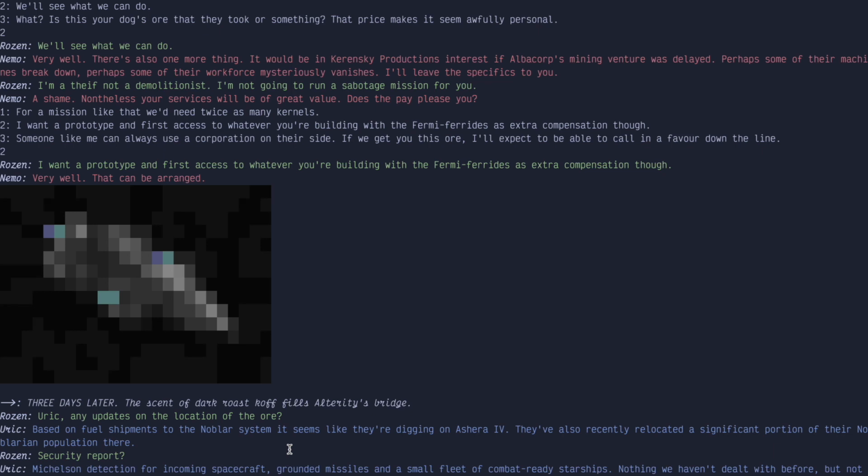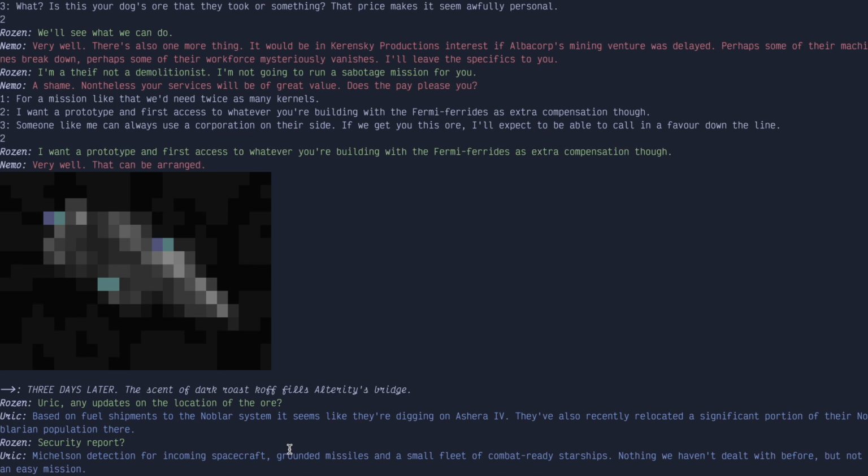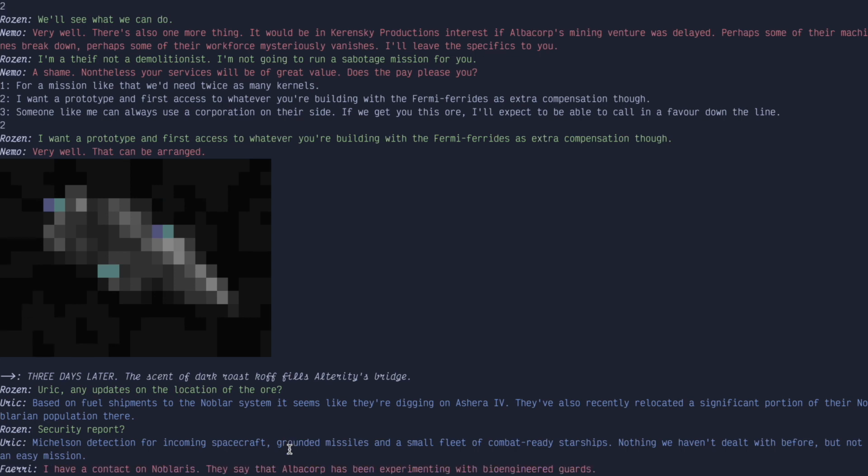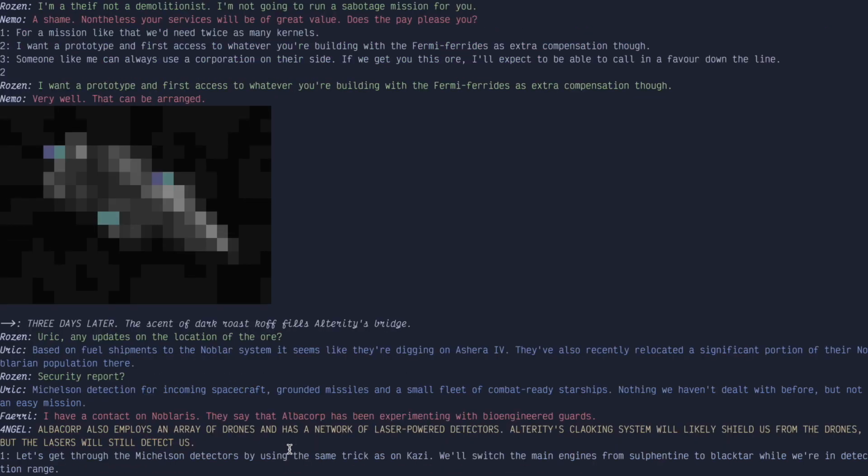I have a contact on Noblaris. They say that Albacorp has been experimenting with bioengineered guards. Angel says Albacorp also employs an array of drones and has a network of laser-powered detectors. Alterity's cloaking system will likely shield us from the drones, and I need to fix that O in the A in cloaking. Let's get through the Michelson detectors by using the same trick as on Kazi. We'll switch the main engines from sulfentine to black tar while we're in detection range.